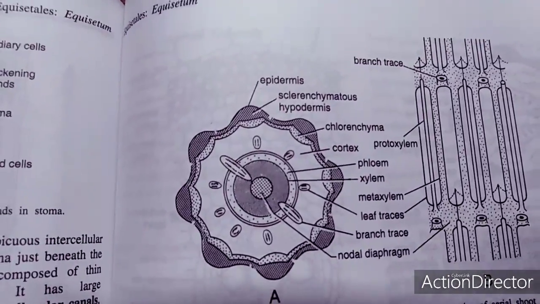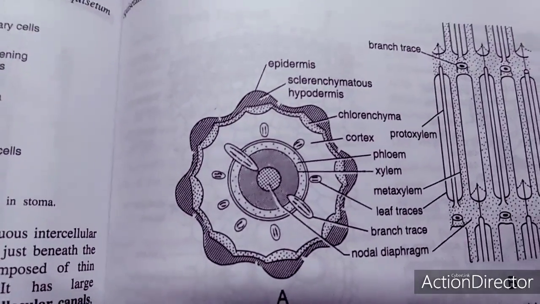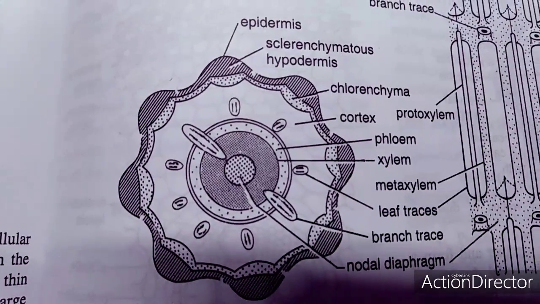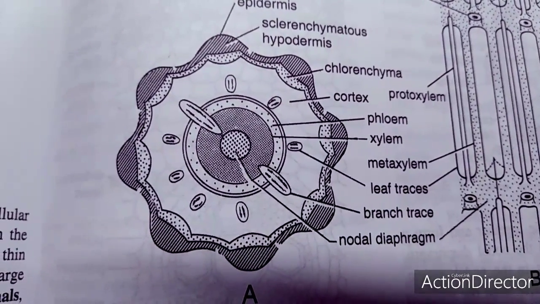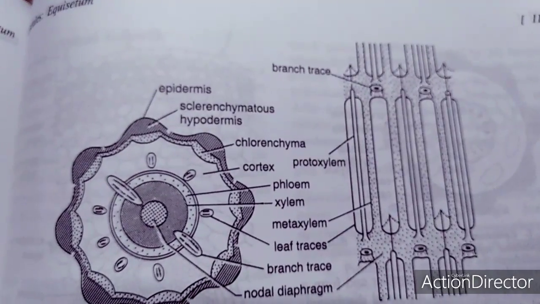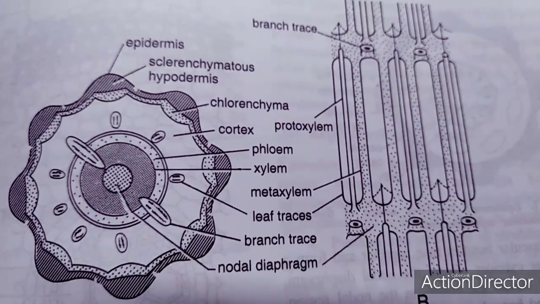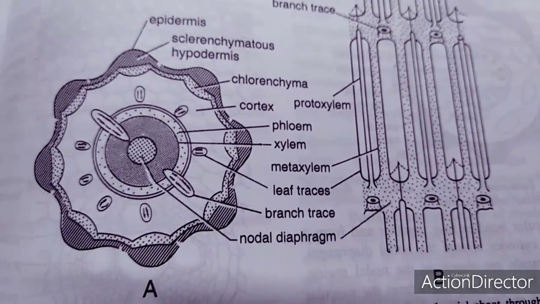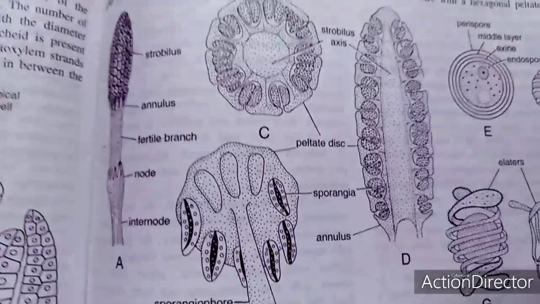And once we go to the external structure of the node, this is where you can find the epidermis, sclerenchymatous hypodermis, sclerenchyma, cortex, phloem, xylem, metaxylem, leaf traces, branch traces, and nodal diaphragm. This is also a branch trace, and you can see the protoxylem, metaxylem, and the nodal diaphragm. Again, this shows two types of characters, xerophytic as well as hydrophytic.